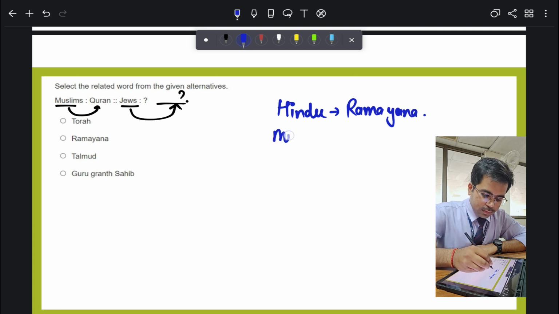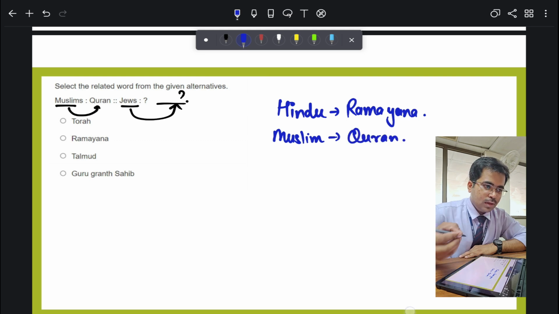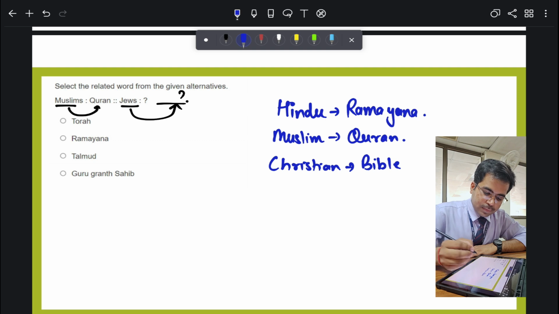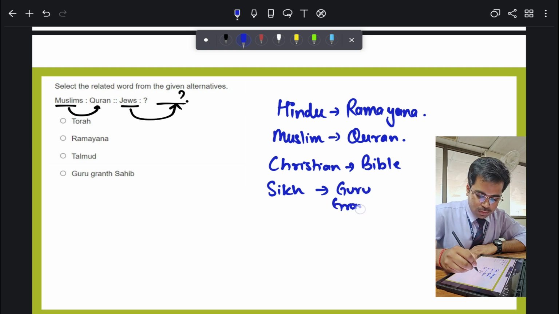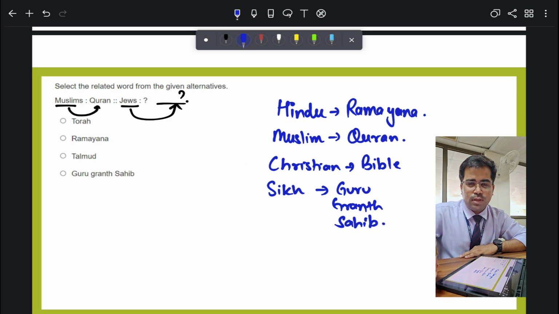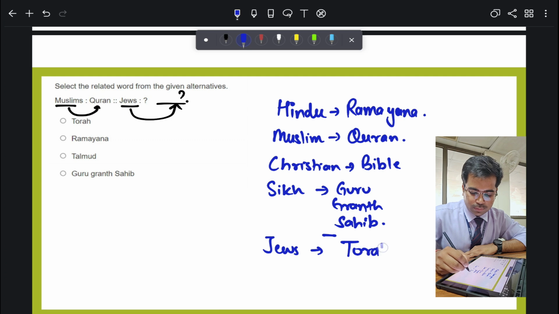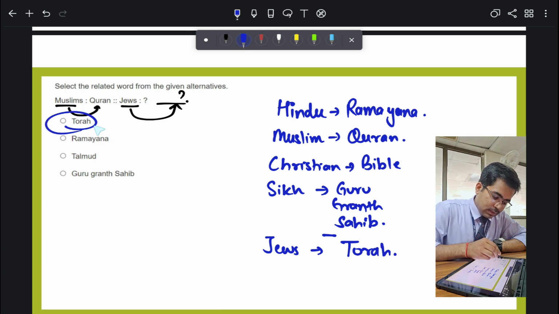What about the Muslims? Quran. Now, Christians: Bible. We have one more, that is Sikh: Guru Granth Sahib. Now, one more thing is left: what about the Jews? They have a religious book called Torah. So the answer is this part.